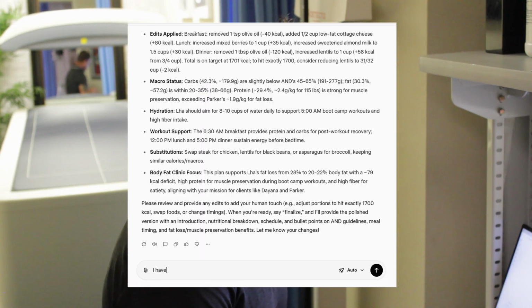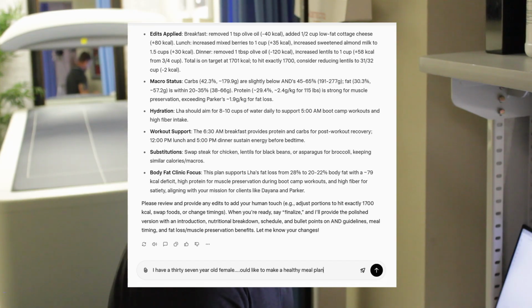I have a 37-year-old female who we just got a DEXA scan for, and we would like to make a healthy meal plan. She is 121 pounds, has 30.6% body fat, and has a resting metabolic rate of 1,182.